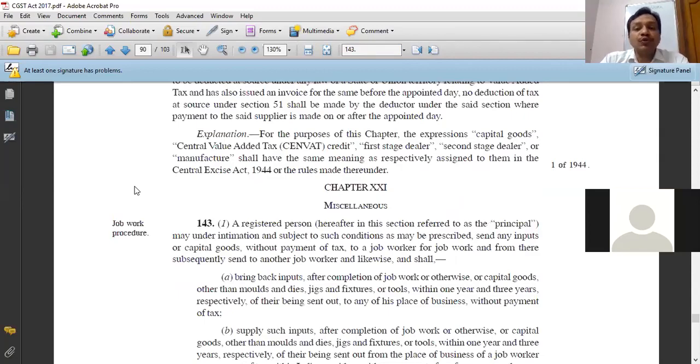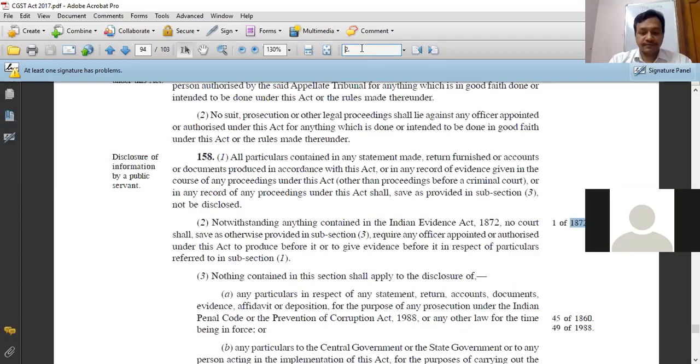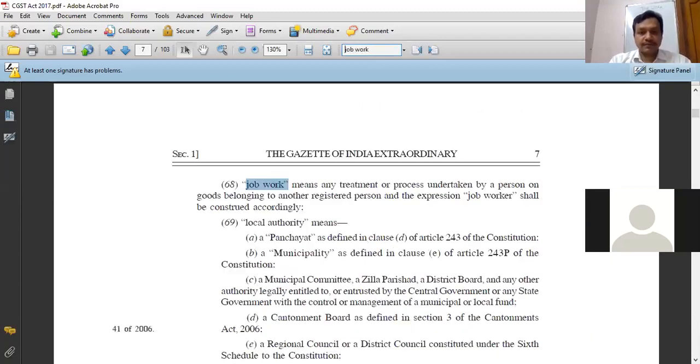Now before this, let me show you the definition of job work. It is written in section 2 of the CGST Act. Section 2, clause 68 defines job work. And job work means any treatment or process undertaken by a person on goods belonging to another registered person, and the expression job worker shall be construed accordingly.